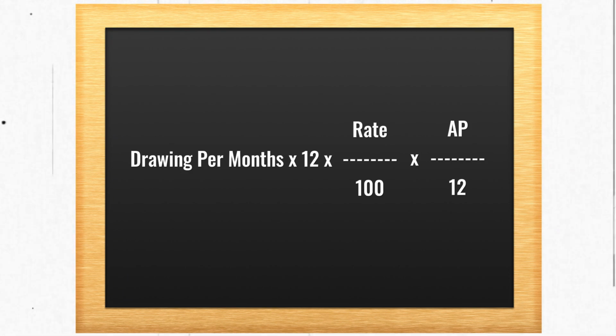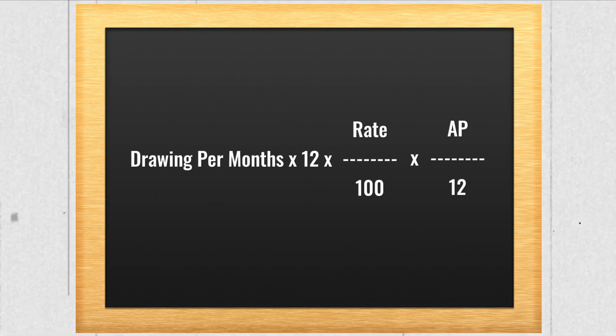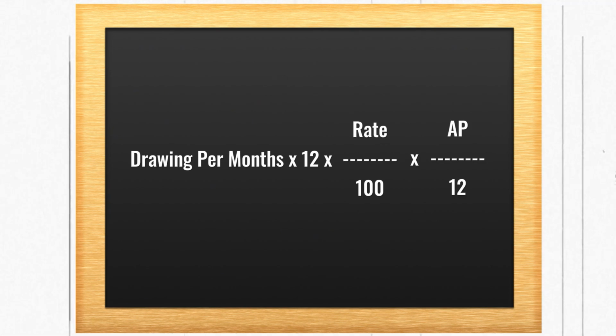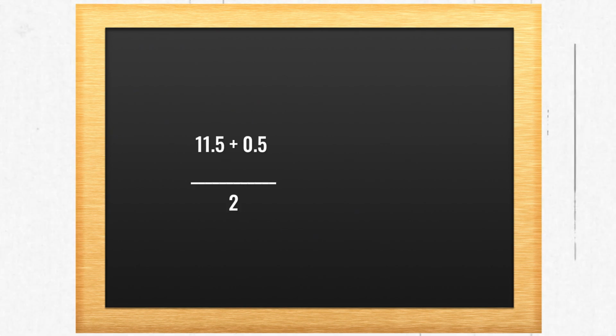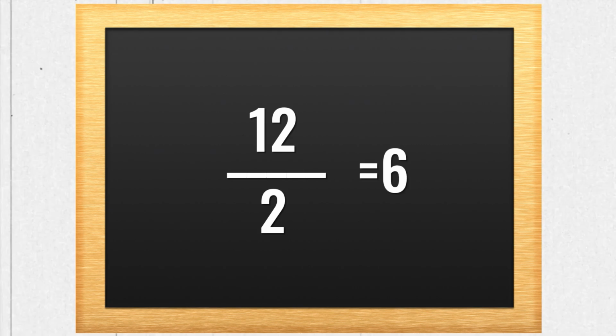Now let's calculate the AP for this one as well. The first drawing took place on 15th of April. So how many months are left till 31st March? Half a month of April has gone, so it is 11.5 plus, and the last drawing was made on 15th of March, so half a month is left. So it is 11.5 plus 0.5 divided by 2. You will get 12 divided by 2, that is 6. So the AP for this one is 6.